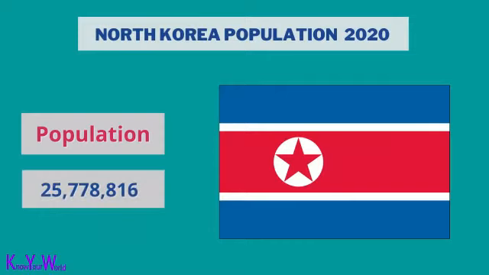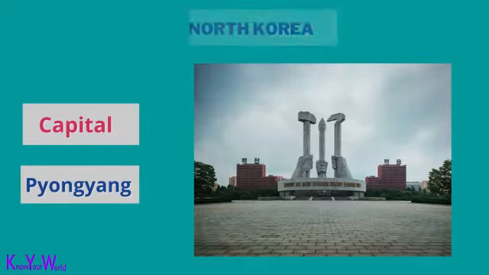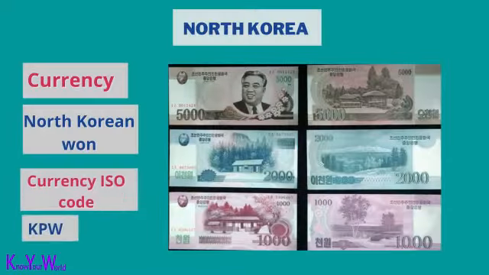North Korea population is 25,778,816. The capital of North Korea is Pyongyang. The currency of North Korea is the North Korean won. The ISO currency code is KPW.